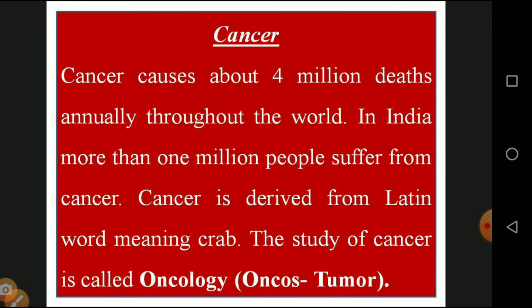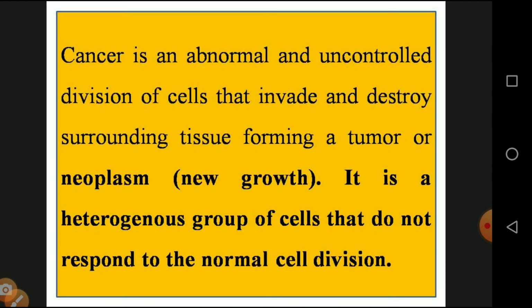Cancer is an abnormal and uncontrollable division of cells that invade and destroy the surrounding tissue to form a tumor or neoplasm. Neoplasm means a new growth. The cancer cell shows uncontrollable proliferation of cell division and affects new tissue in the form of cancer tissue, called neoplasm. It is a heterogeneous group of cells that do not respond to normal cell division control, meaning uncontrollable and uncountable cell divisions.